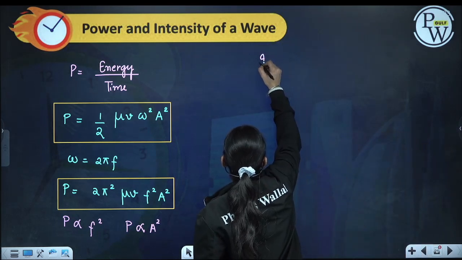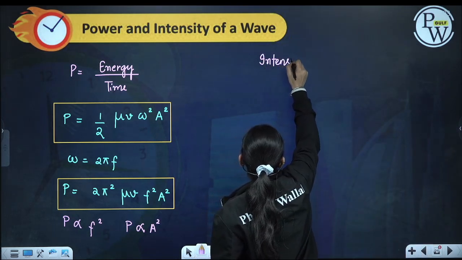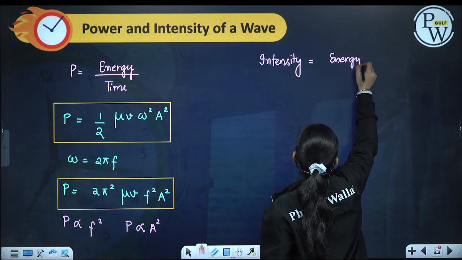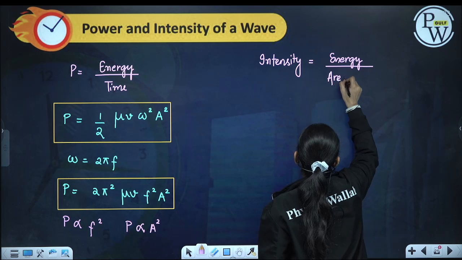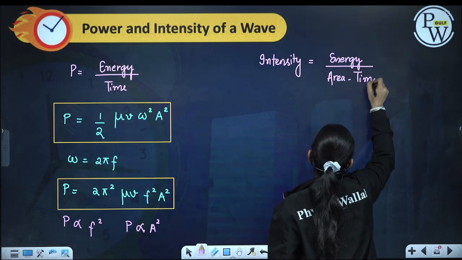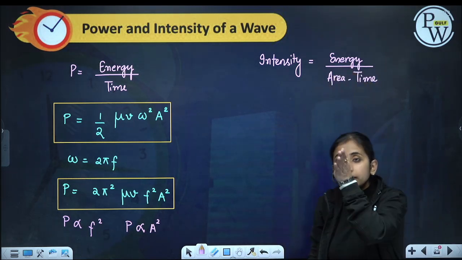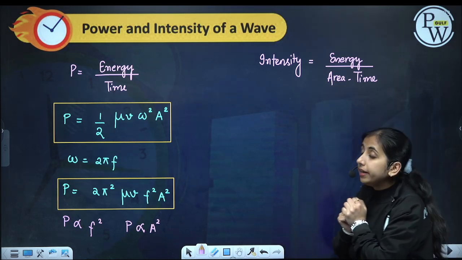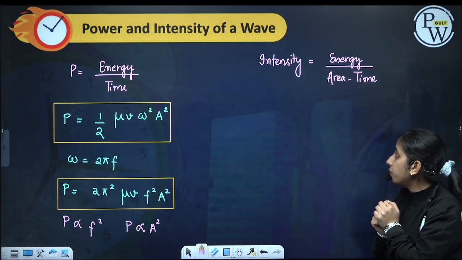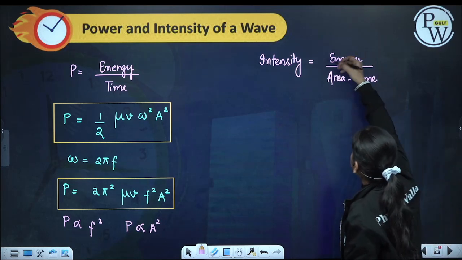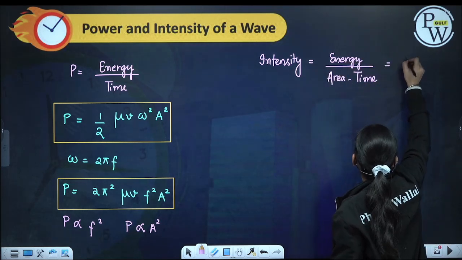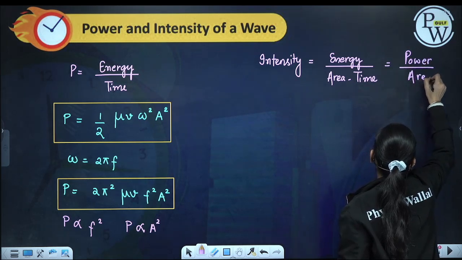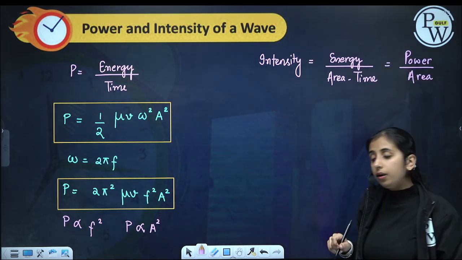Now if I want to find intensity, intensity is defined as energy per unit area per unit time. The area is the area perpendicular to the direction of propagation of the wave. Energy per unit time is power, so we can also write it as power by area.